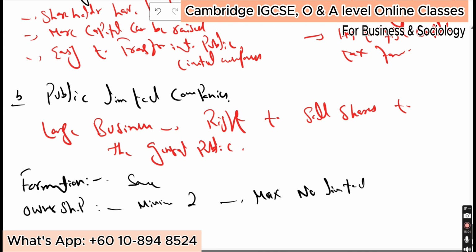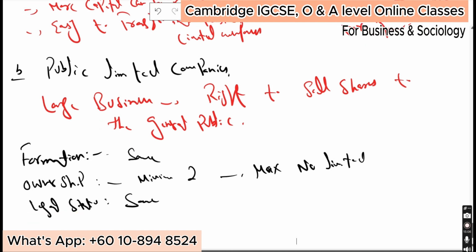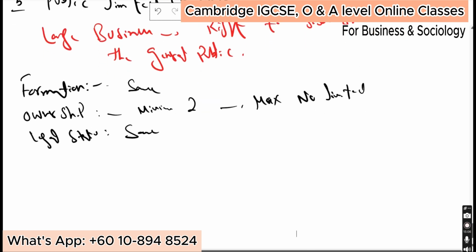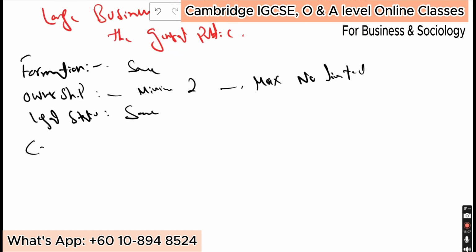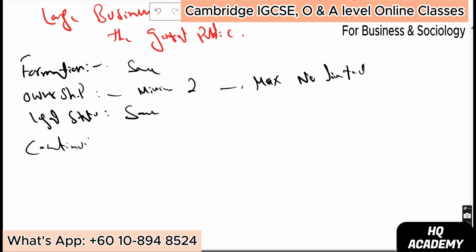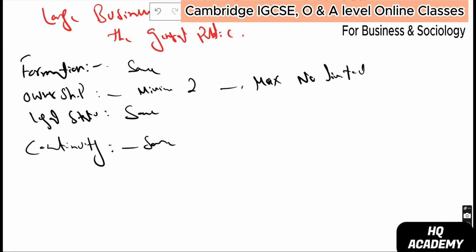If I talk about the legal status, just like a private limited company, you have the same legal status. Continuity, of course, there is continuity. Same. You can copy paste it. Tax issues are the same.